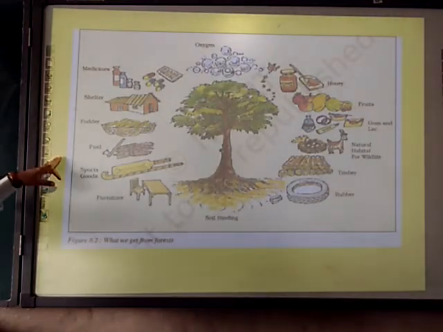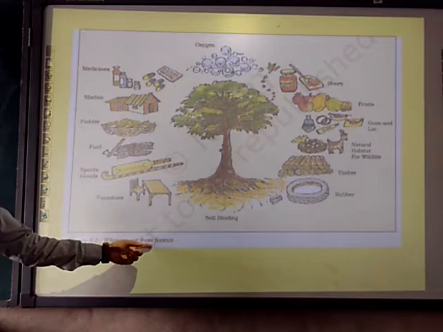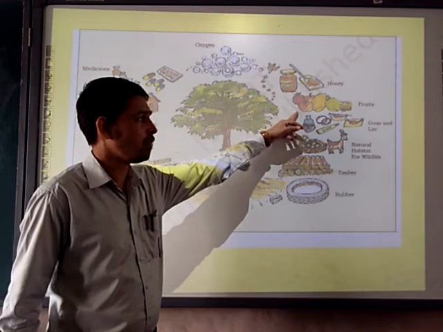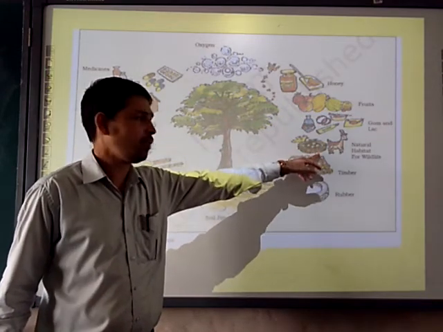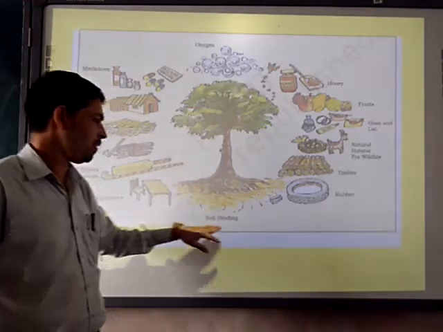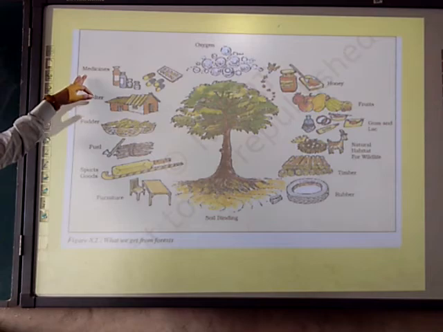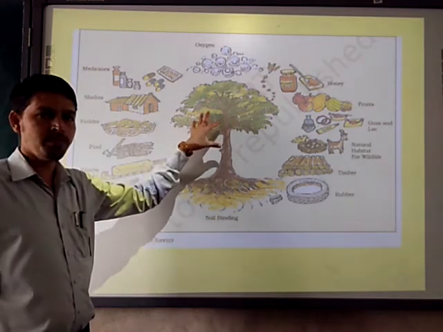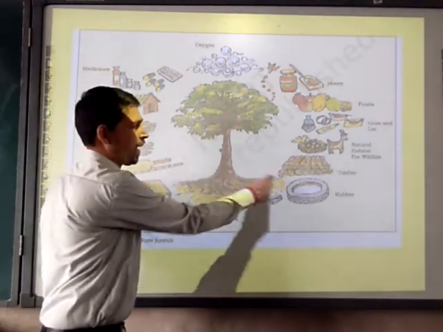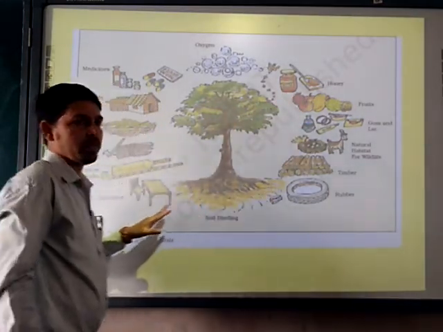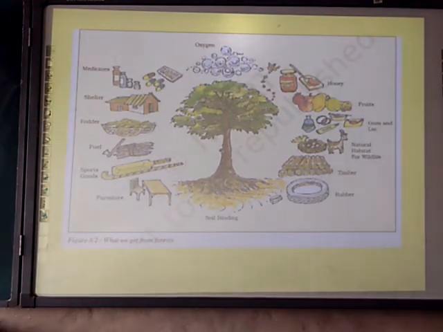This chart is showing what we get from forests. We are getting these many things: oxygen, honey, fruits, gum and lime, natural habitat for wildlife, timber, rubber, soil binding, furniture, sports goods, fuel, fodder, shelter and medicine. You have to draw a tree, then make arrows like this and just write the names. No need to draw this. So here we are summing up. In this point, we are seeing that much only.